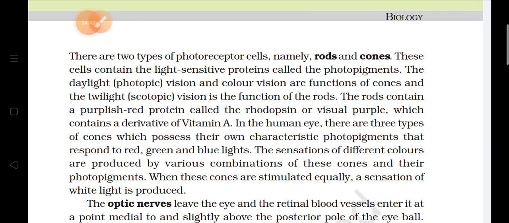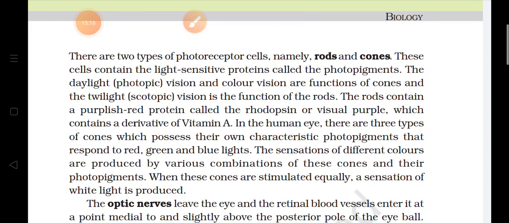Now this retina consists of 3 layers of neural cells. The first layer is ganglion, then the bipolar layer of cells, and the third layer is photoreceptor cells. And among the photoreceptor cells, there are two types of cells: rod cells and cone cells.